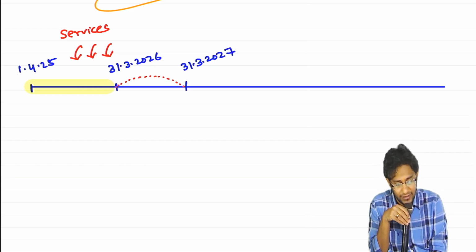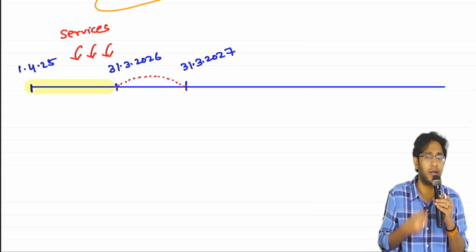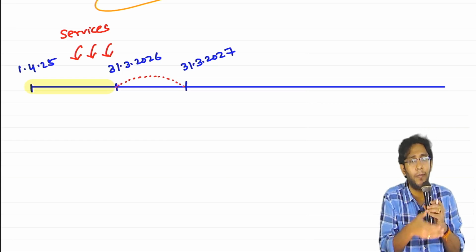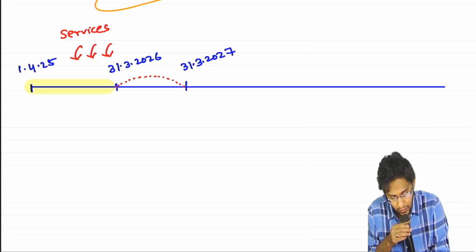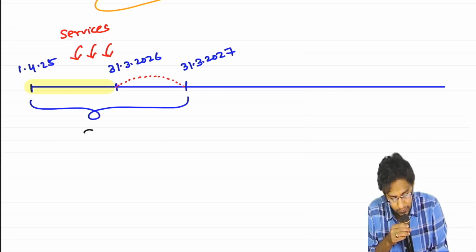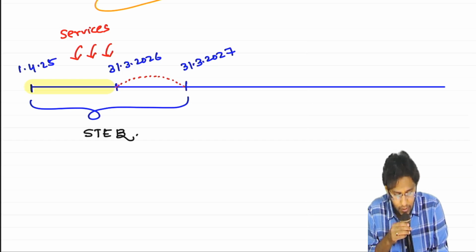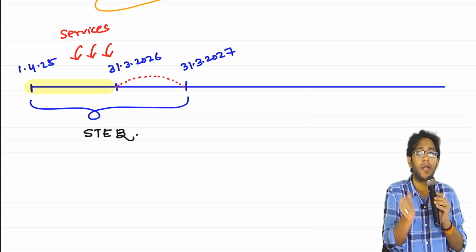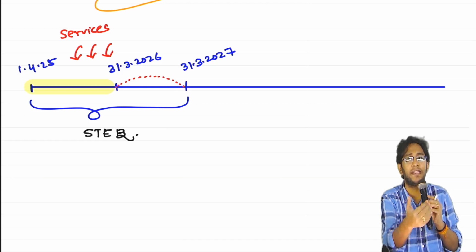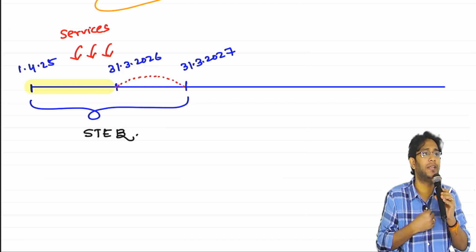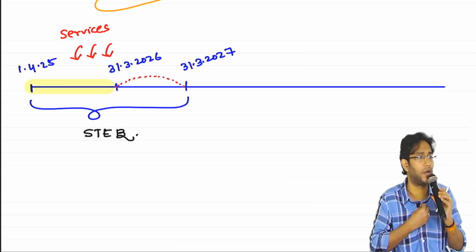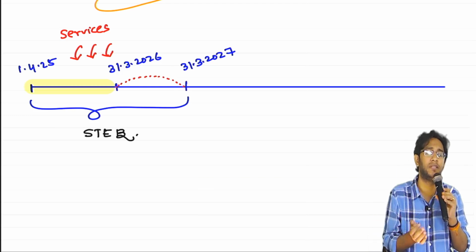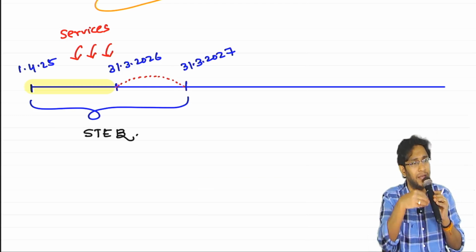Means for the services received by the entity in the current year, whatever is paid or payable up to a period of 12 months from the end of the financial year, these are all covered as short-term employee benefits. Sir, next year payments are also covered, as they are payments being made because of services given by him in the current year. Next year's salary will not become a short-term employee benefit of the current year. I am talking about whatever is payable to the employee up to the end of next year for the services he gave us in the current financial year.